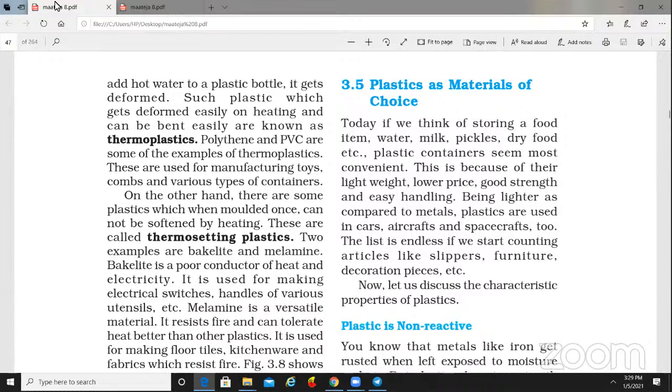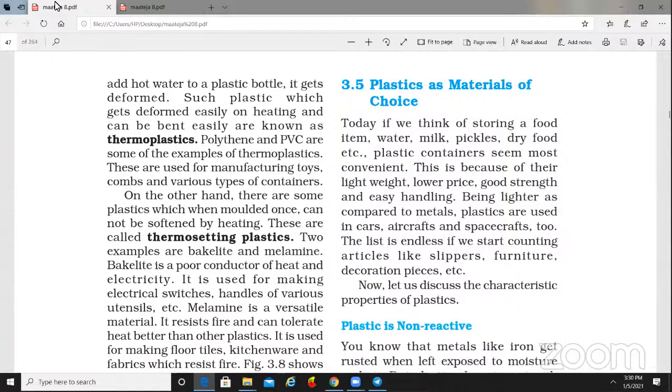That means it can be used again, and after being used it can be used once more. That is known as thermoplastic. It can be recycled or deformed by heating. So this process is known as thermoplastic. First one is thermoplastic, second one is thermosetting plastic.